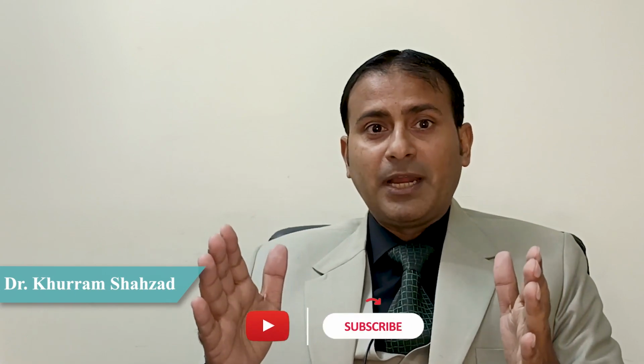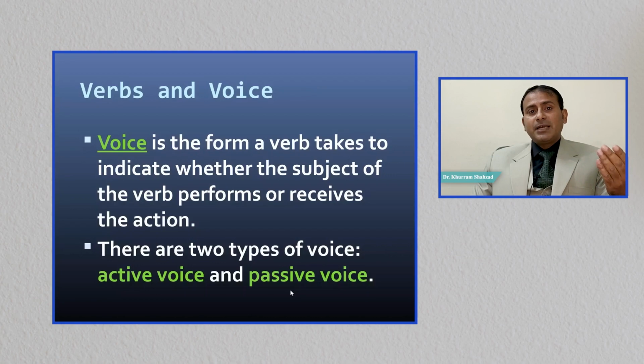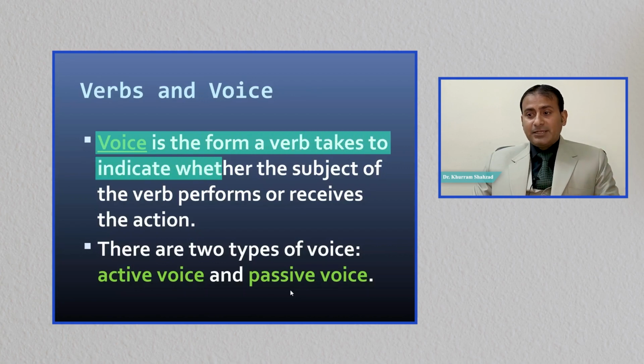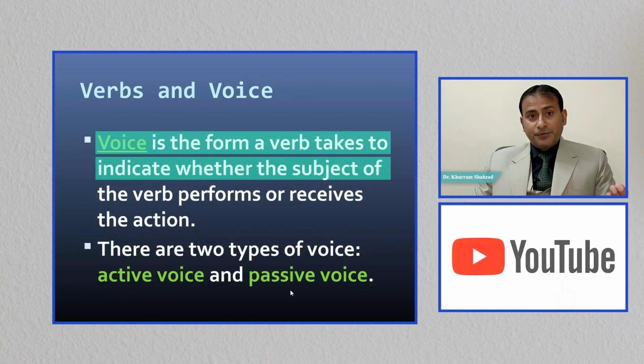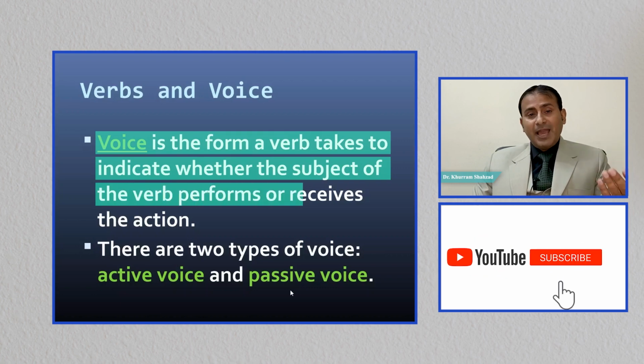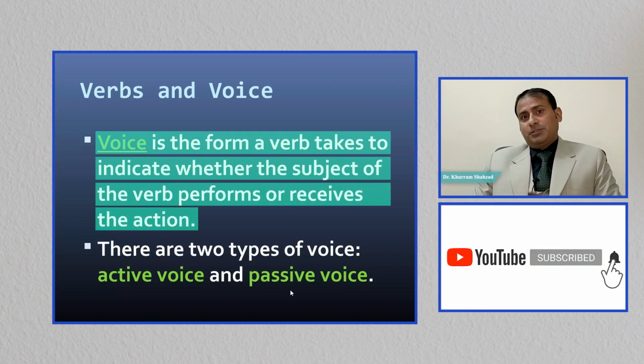Okay, so in the very first video, I'll explain active and passive voice and the structure of active and passive voice sentences. Remember, voice here does not mean sound. Voice is the form of a verb that it takes to indicate whether the subject of the verb performs the action or receives the action.